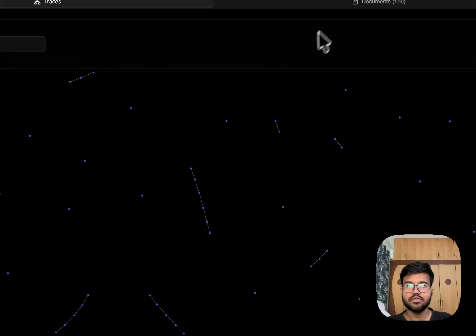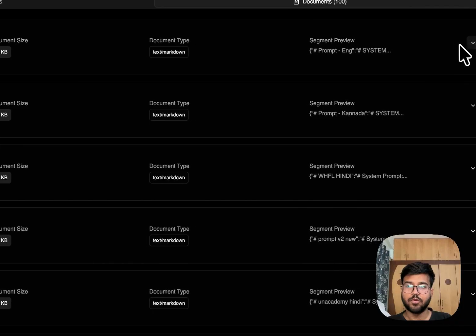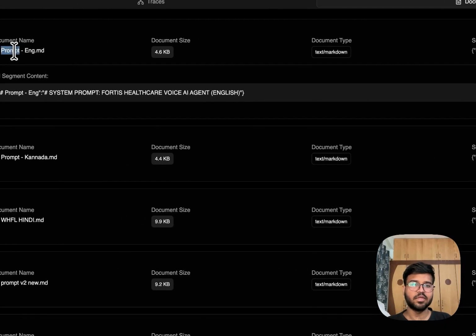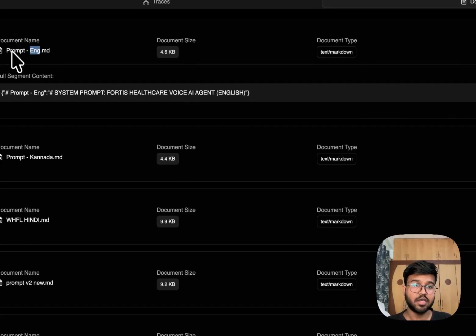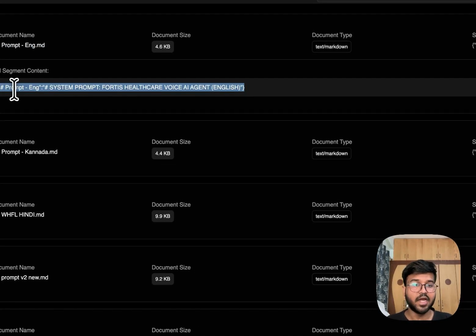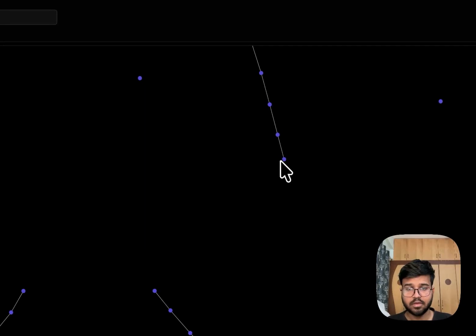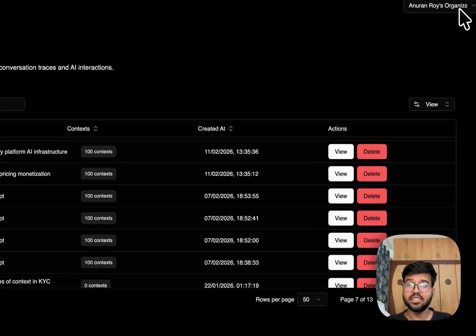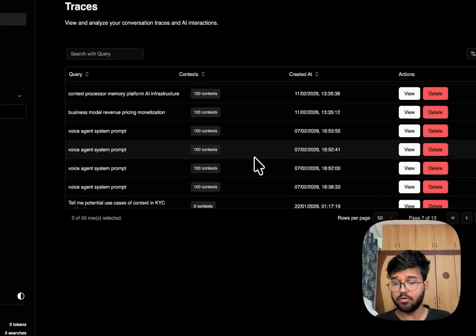So here you see the traces. And what does it really show you? This shows you the what of the data, this shows you the where, and this shows you the why. The why of the data basically means how these data points are connected, and this is where we really stand out. And how do we do it?